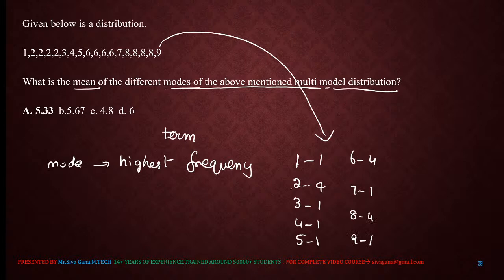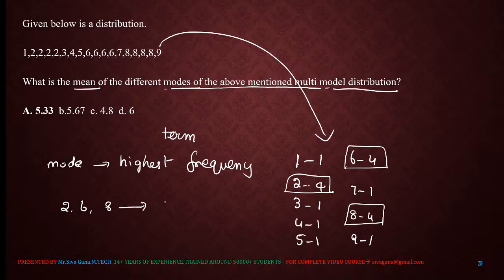Which means for the term 2 frequency is 4, for the term 6 frequency is 4, for the term 8 frequency is 4. Now the terms 2, 6, 8 have the same frequency. What was that frequency? 4.